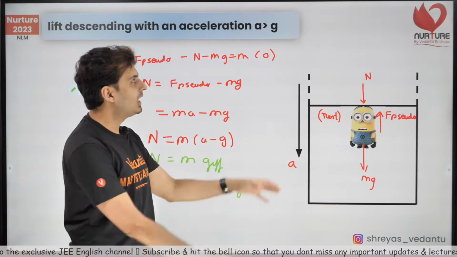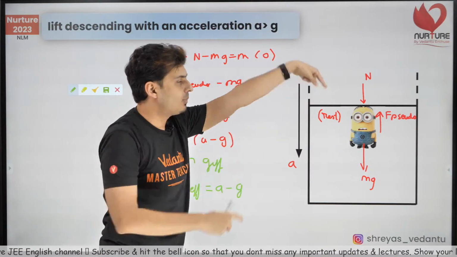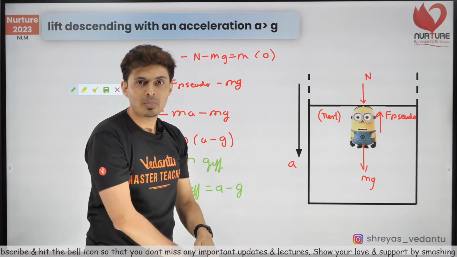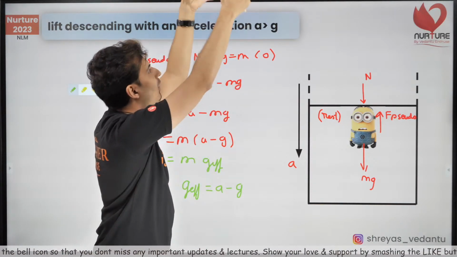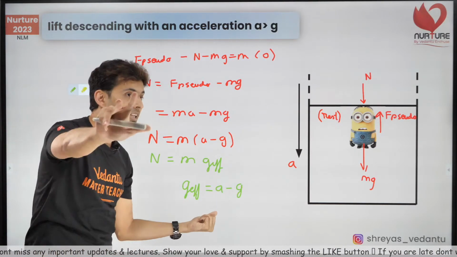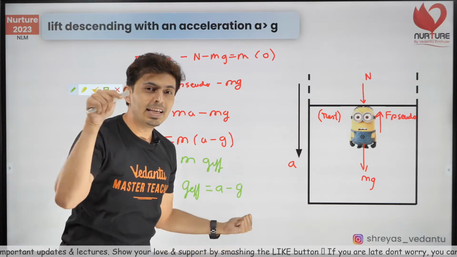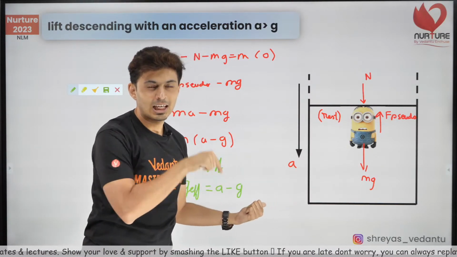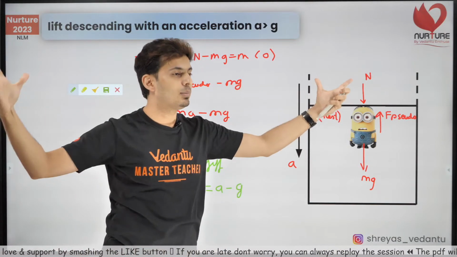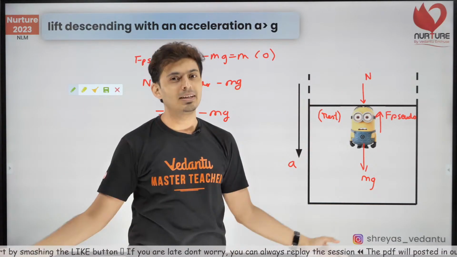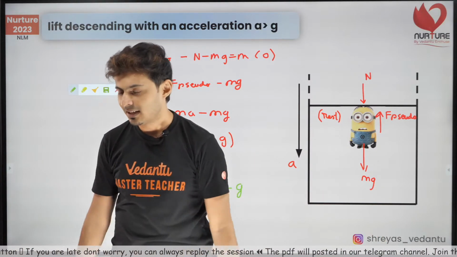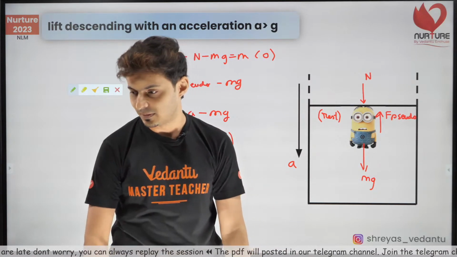Fine. If a is equal to g, you will just float in that lift. Imagine that. The lift, somebody just cuts that cable. There is a cable which goes up on that pulley, there's a motor and all of that. Somebody cuts the cable. That lift is going to just fall down with g. If the lift falls down with g, a is equal to g, g effective is 0, he will feel he is in space. He is floating. He will throw an apple and that apple will be floating. He'll be like, wow, this is the best feeling in the world, I'm in space. It's marvelous. Amazing, right? How you can change how things are perceived.